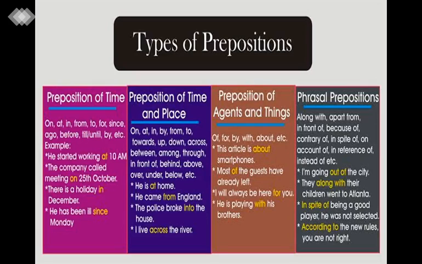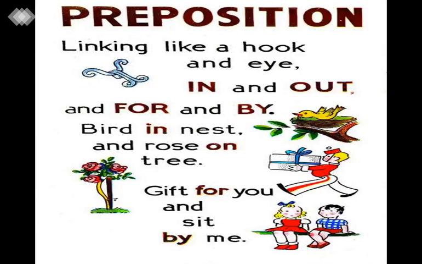I hope you have understood the types of prepositions also. Yes, so preposition means place. It is showing the position. Okay. Now, let's read this poem. Preposition. Linking like a hook and eye, in and out, and for and by.